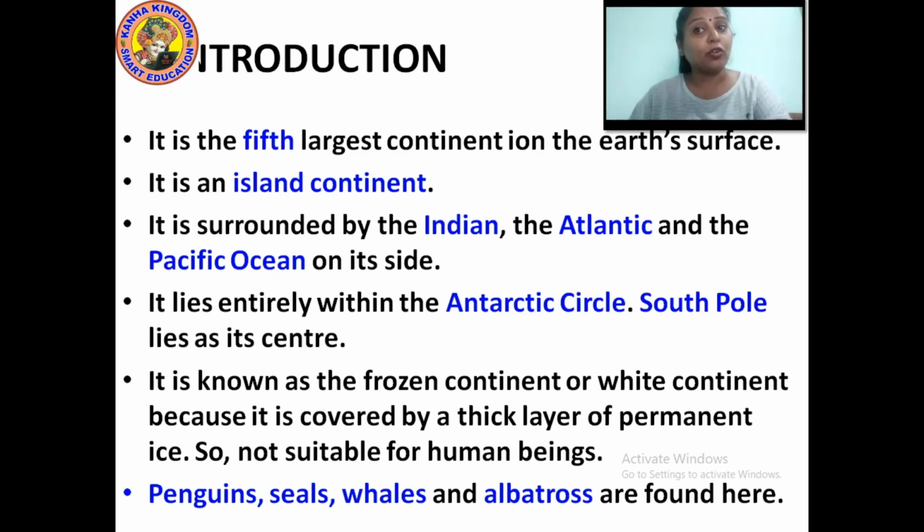It is also known as the frozen continent or the white continent because it is covered by a thick layer of permanent ice, which is not suitable for human beings at all. Penguins, seals, whales, and albatross are found in the Antarctica continent.